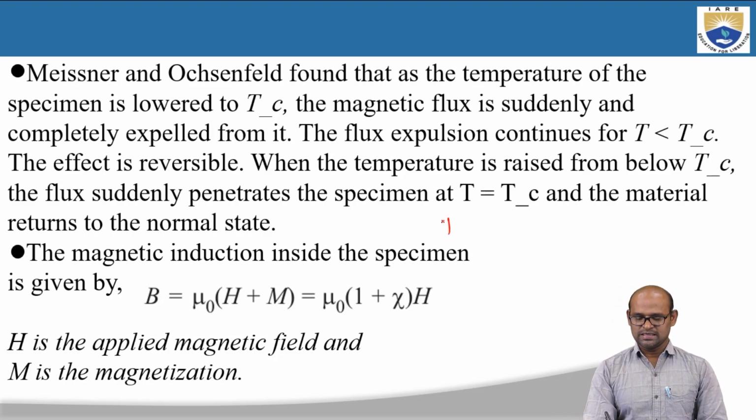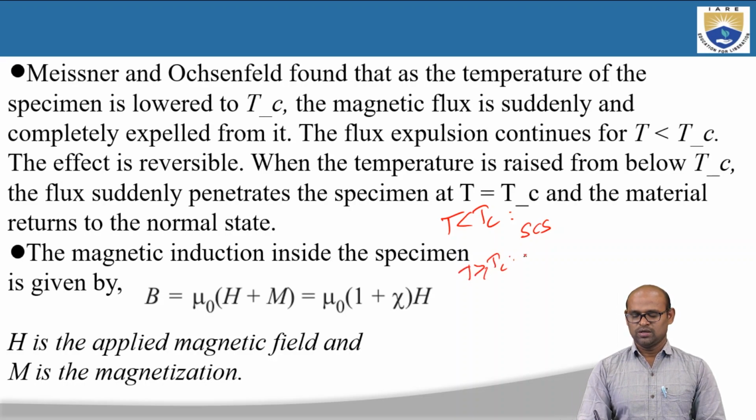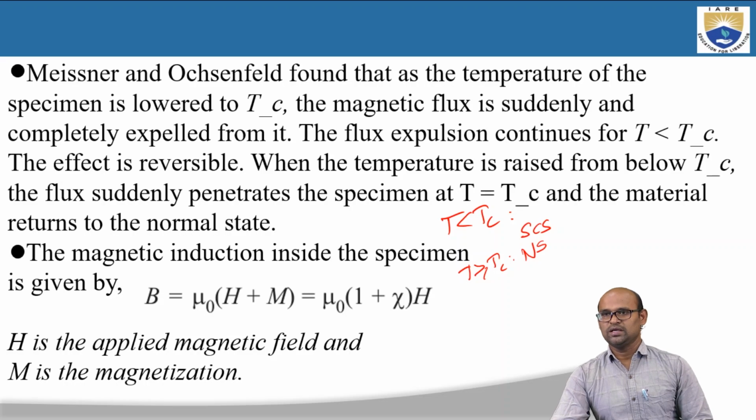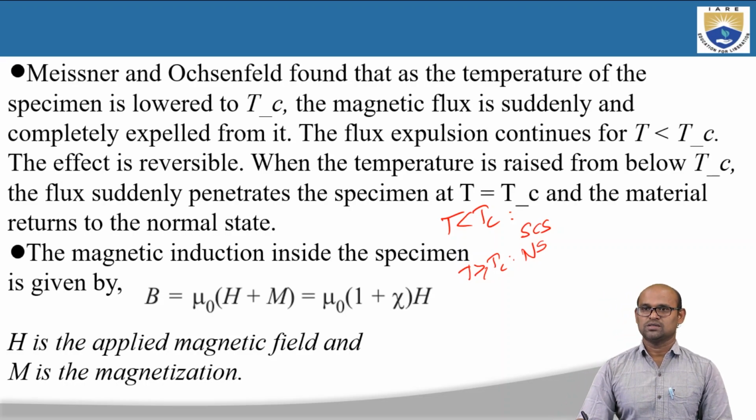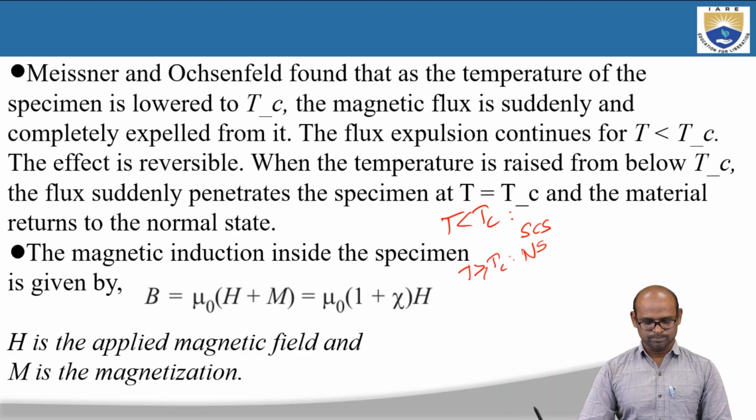So when T is less than Tc, the material is in the superconducting state and it expels the applied magnetic field, and this is the Meissner effect. When T is greater than or equal to Tc, there is no expulsion of the external magnetic field. The magnetic flux lines pass through the material, and the specimen goes from the superconducting state to the normal state. The magnetic induction inside the specimen is given by this formula.